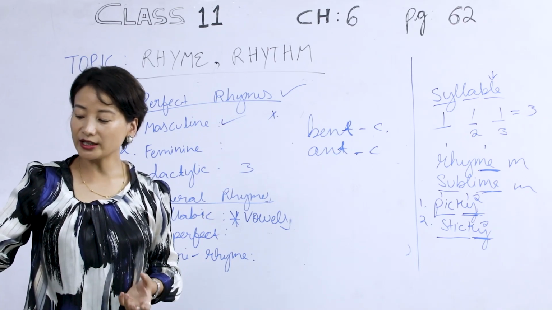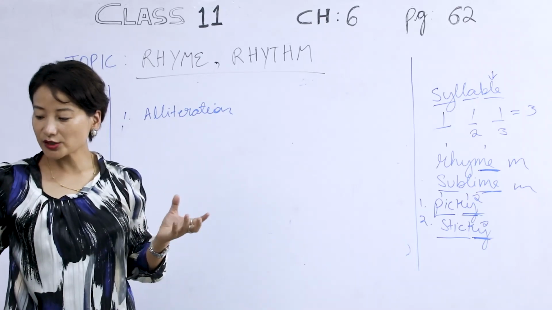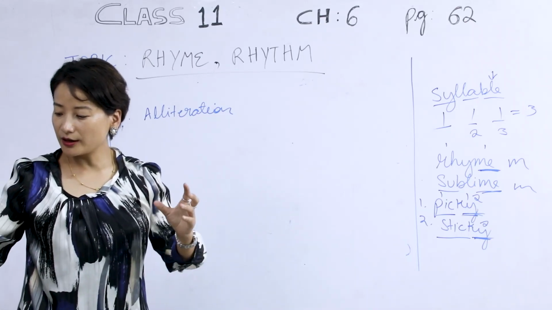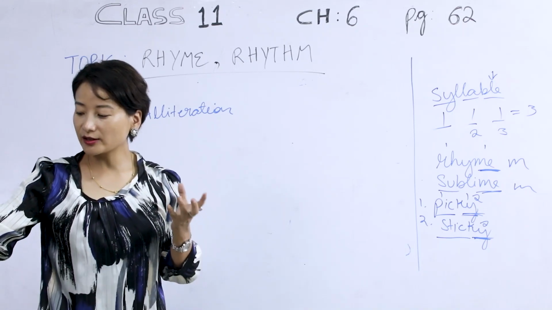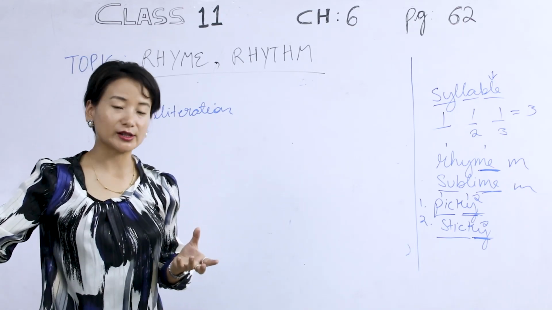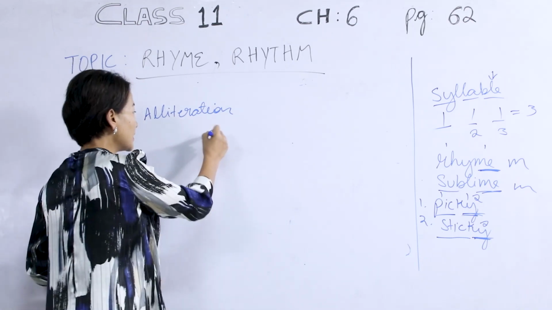And now the final one, alliteration. Alliteration here is also known as head rhyme, and it consists of matching initial consonants. What does it mean? We have the example of short and ship.